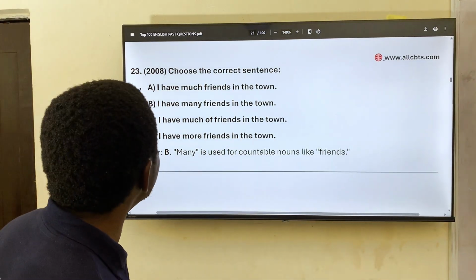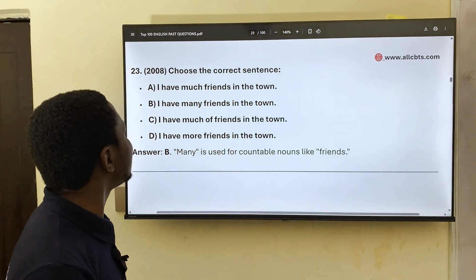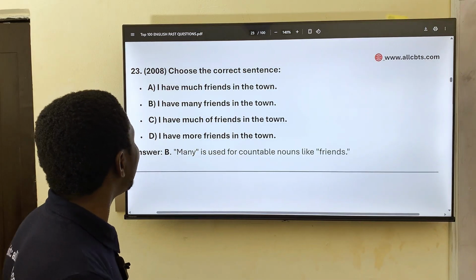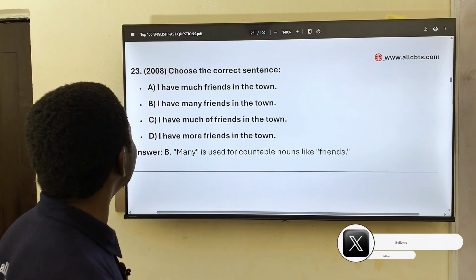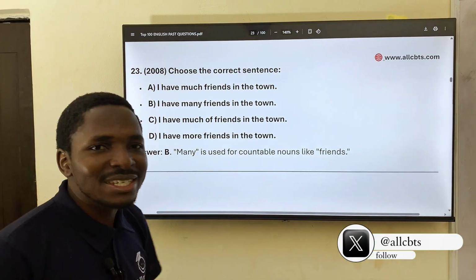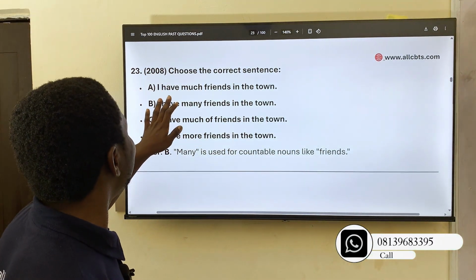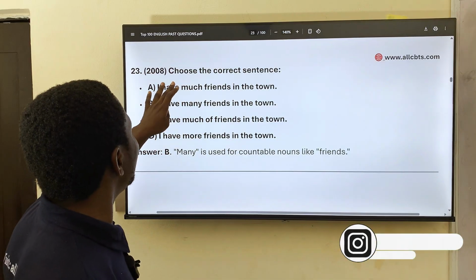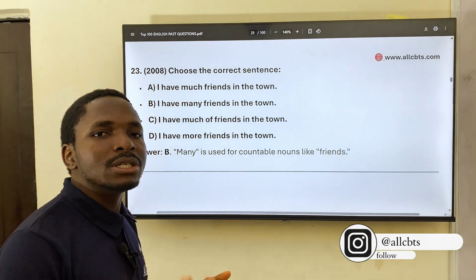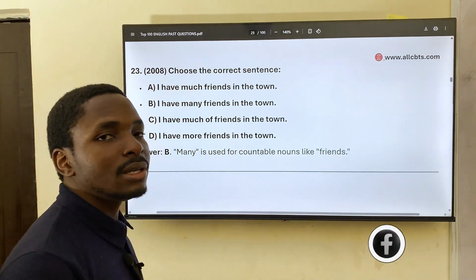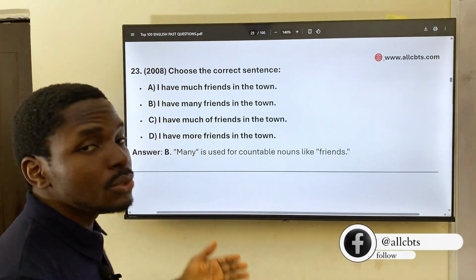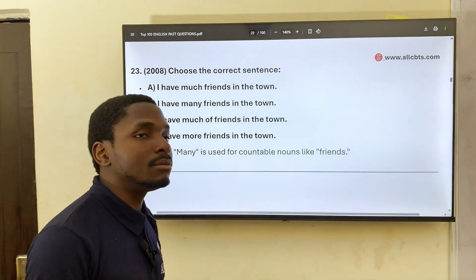All right. So moving forward, we have 23. Choose the correct sentence. I have much friends in the town. I have many friends in the town. I have much of friends in the town. I have more friends in the town. What's the correct word there? Many friends in the town. Much is not used for countable nouns. So many is used for countable nouns.